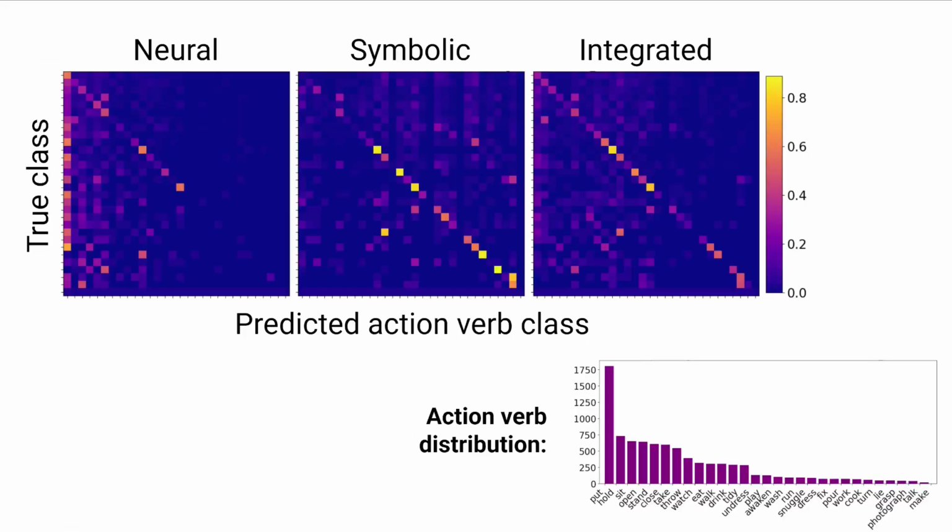Looking into the confusion matrices, we see that the predictions are very different for the symbolic and neural components. Notably, the learned symbolic planning model obtained strong rules for rare actions, which had very few positive examples, whereas the neural pipeline alone barely predicted rare classes, but performed well on common classes. Thus, their integration yielded more balanced predictions. Next state prediction is currently still being evaluated.